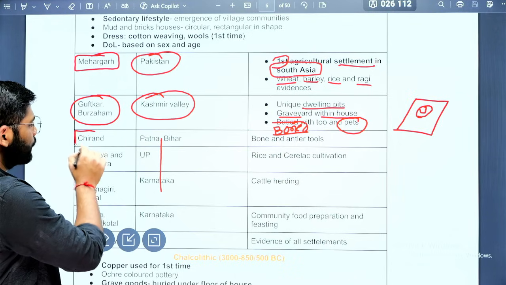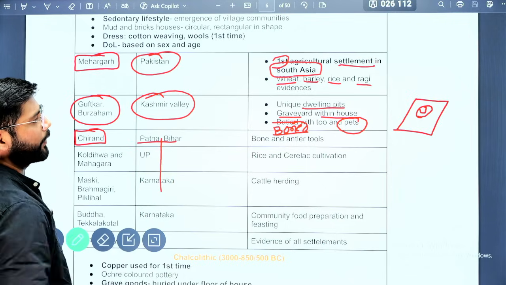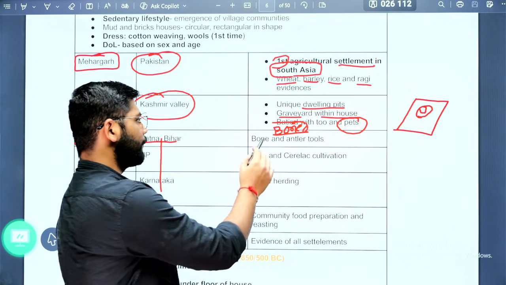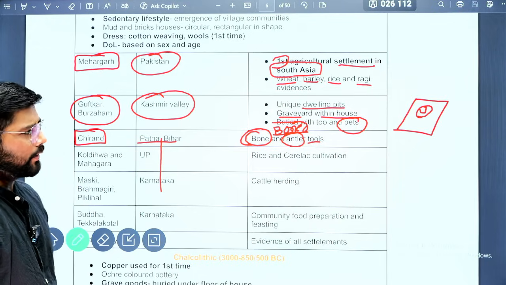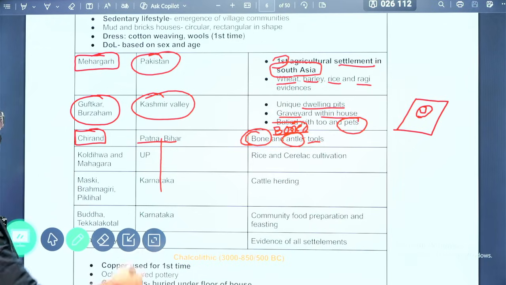Next is Chirand. This particular site is near Patna, Bihar. What we have found are bone and antler tools. So this is a less known and less important site. But what you need to remember are these two sites. These are the most important.